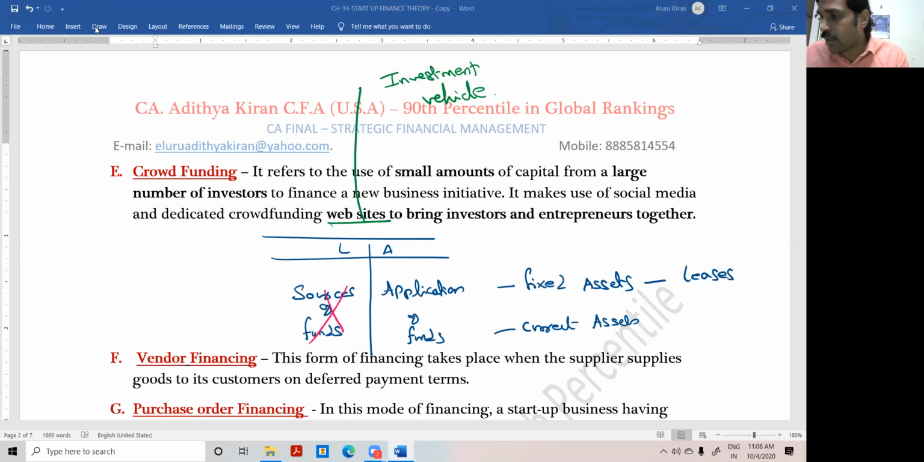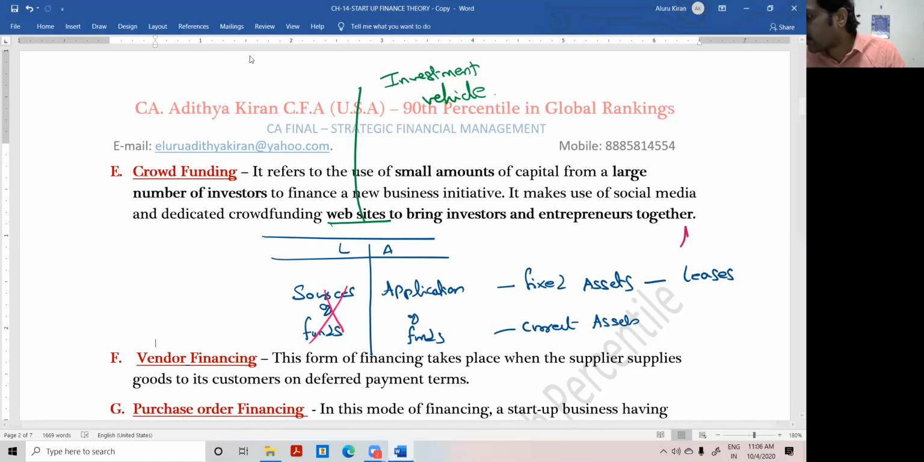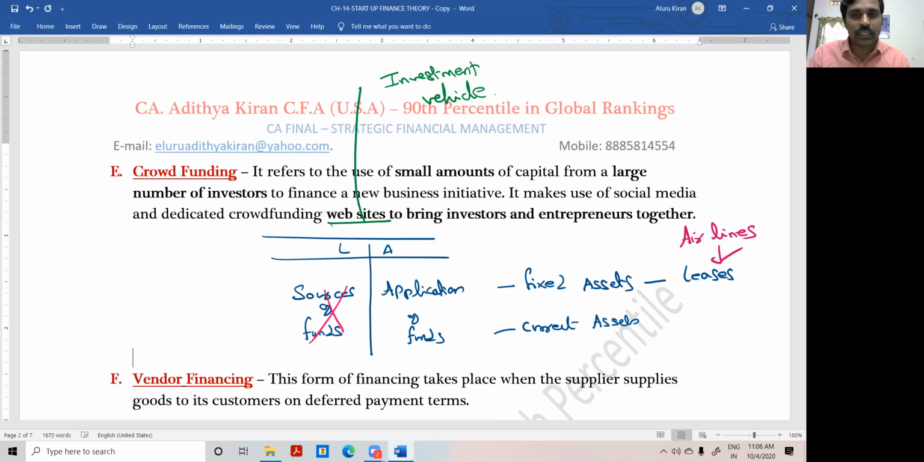This is done by airlines. If you want to learn a good amount about leases, whether it is AS 19 or Ind AS, learn airlines. Airlines are known for leases. They make use of a lot of leases. They cannot purchase all the aircraft. Aircraft is not a small amount. To purchase an aeroplane is not a small issue. They can't do that. Definitely, they are forced to take leases. That is their fixed asset, but they are using leases.